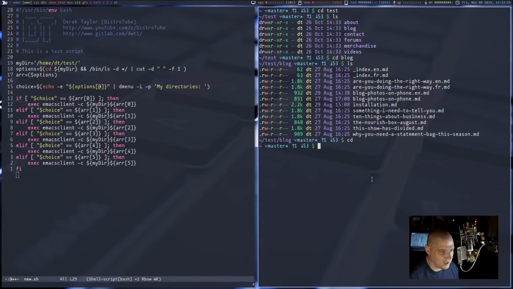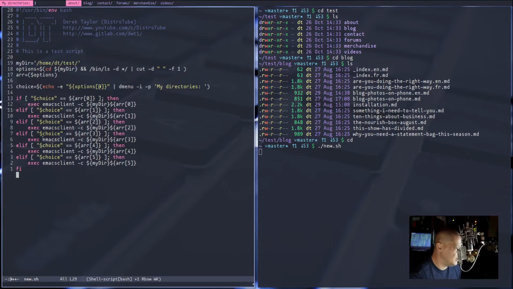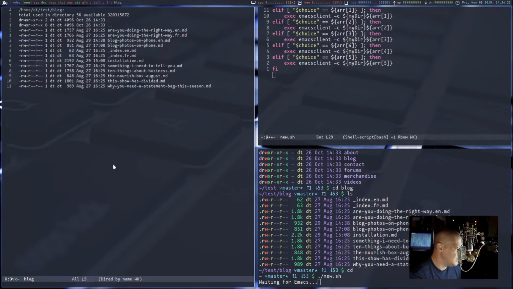So if I cd back into my home directory, because that's where the bash script we created the other day actually lives on the system, and if I run ./new.sh to execute the script, and here is the script, the code here in Emacs. I've got it zoomed in a little bit so you can read. This is as far as we got the other day. We've got dmenu actually getting us the right list of directories, those 6 directories, and when I choose one, say blog, it launches Emacs at the location of that directory. So Emacs is also a file manager as well as a text editor, so it can open up a path to a directory as well as a path to a file.